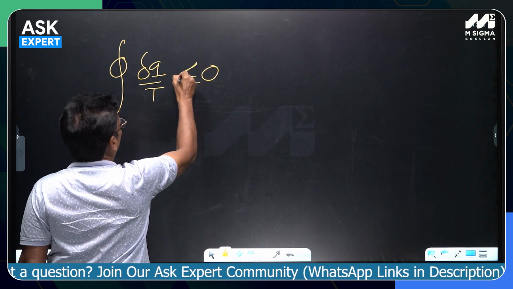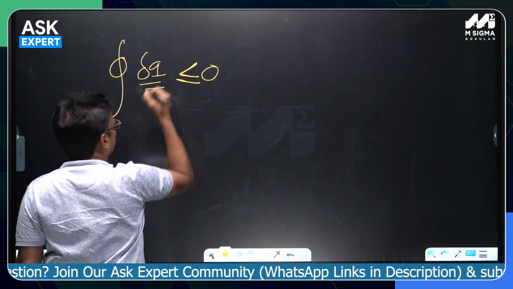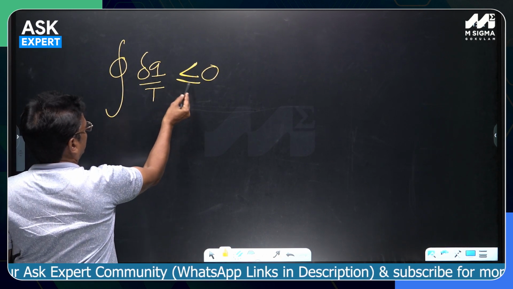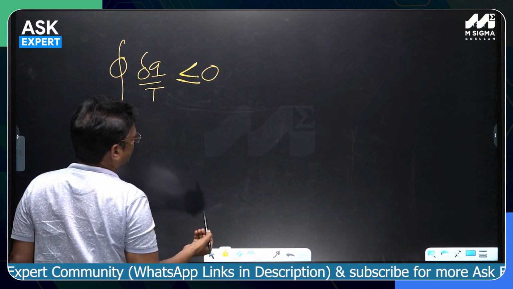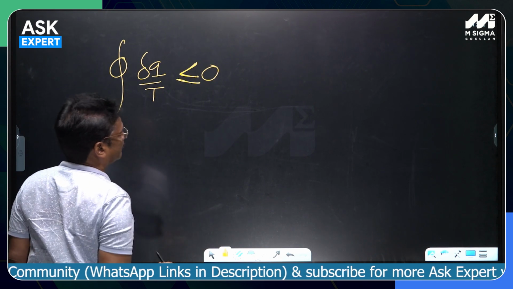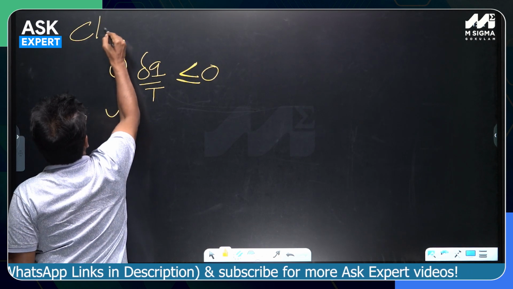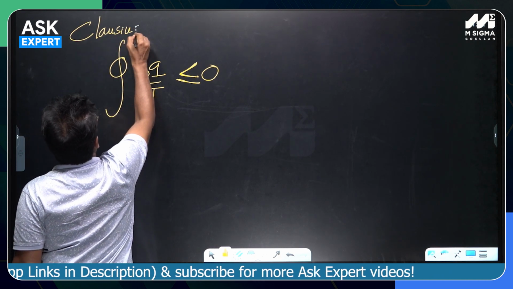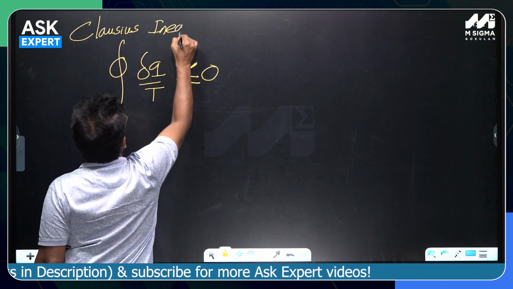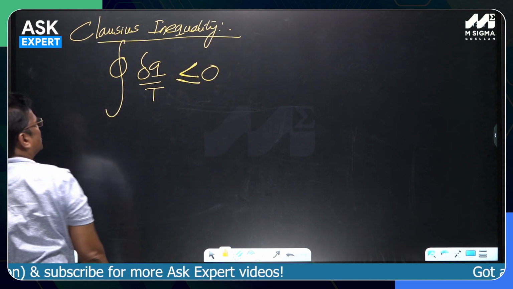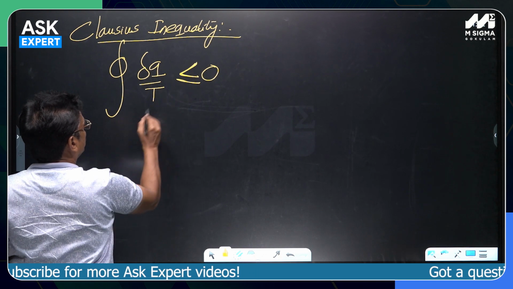Why are there two symbols given? Whenever you are seeing two symbols, it means that the equality sign is meant for the reversible cycle, and the inequality sign for the irreversible cycle. So, this is famously known as the Clausius inequality. This is a very famous corollary of the second law of thermodynamics. Why two symbols?